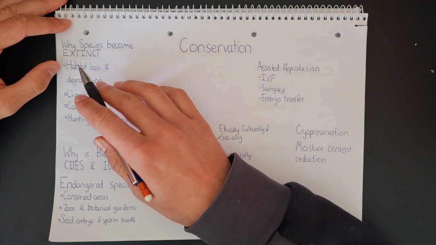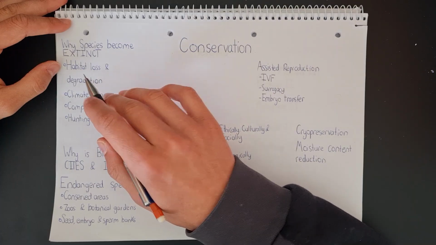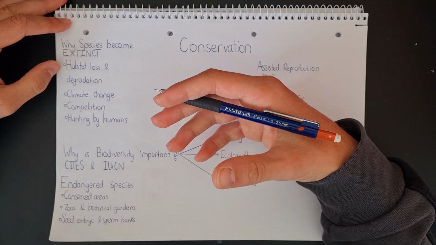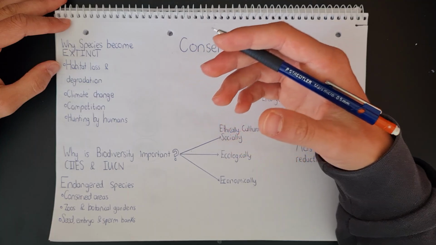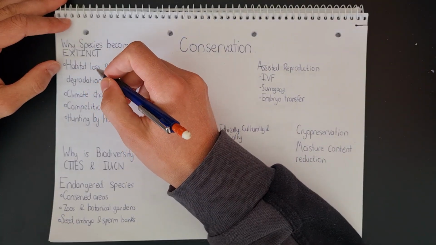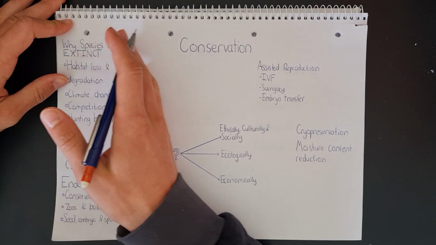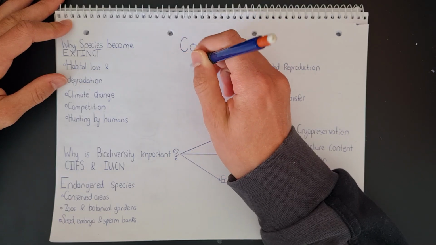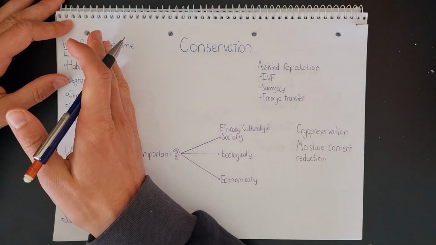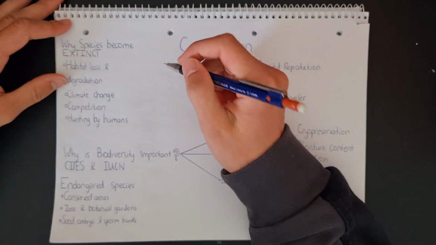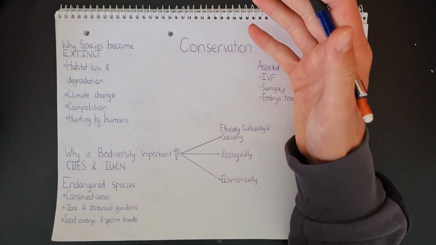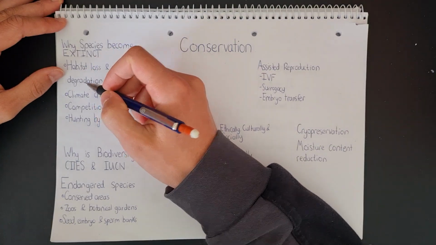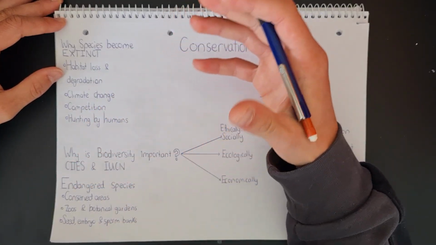So the first point that we're going to look at is habitat loss and degradation. So firstly, what is a habitat? A habitat is simply the environment where an organism or a species lives and thrives. Now, habitat loss simply means that the habitat is eliminated or destroyed. If, for example, we have a forest where a species lives, and we cut all of the trees down, and that species can't adapt and can't find a new forest to live in, it will die because it has nowhere to live. Habitat degradation refers to the worsening of a habitat.